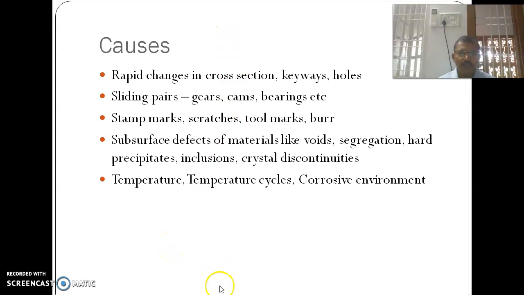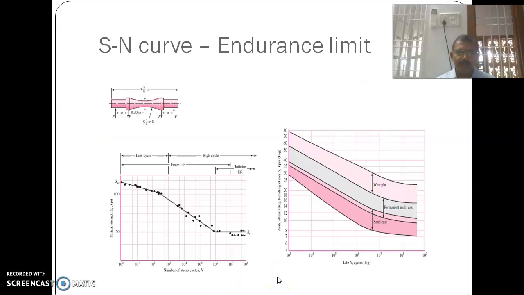The causes of fatigue failure. The main cause is variable stress, and other causes are rapid changes in cross section, keyways, holes, and sliding pairs, gears, cams, and bearings present in the shaft. Stamp marks, scratches, tool marks, and burrs present in the material. Subsurface defects like voids, segregation, hard precipitates, inclusions, and crystal discontinuities in the material. Temperature cycles and a corrosive environment are also causes of fatigue failure.